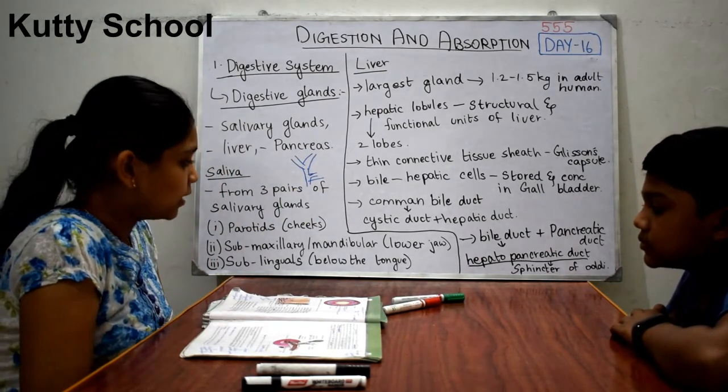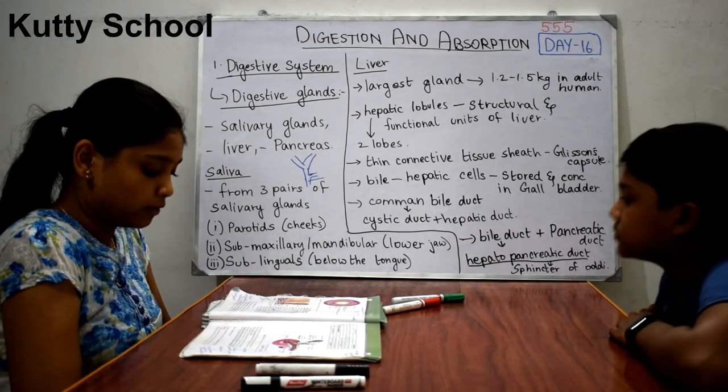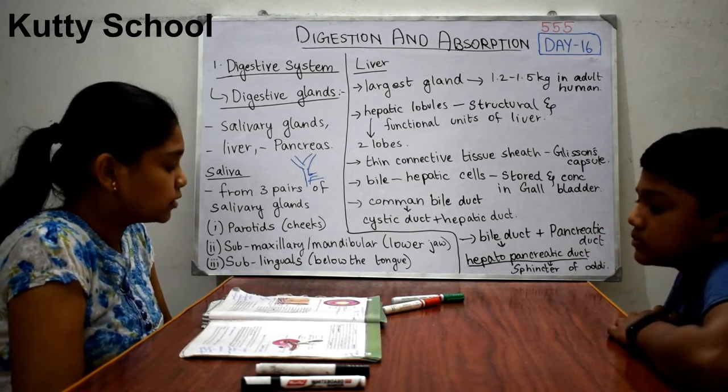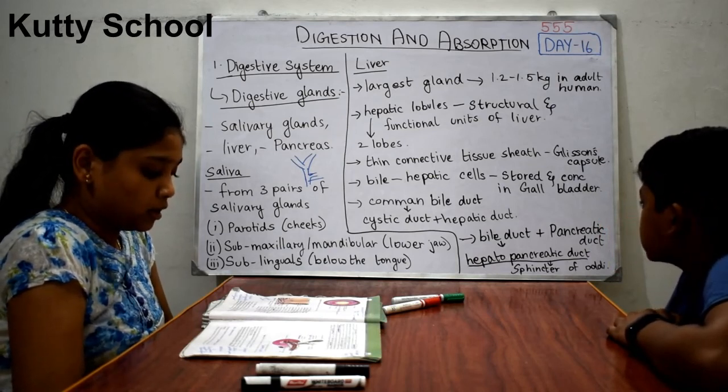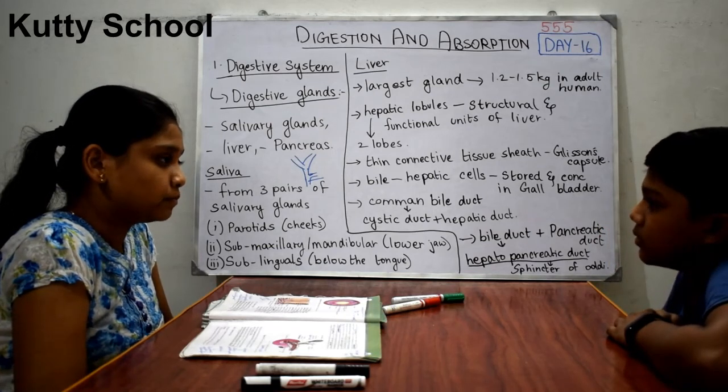So this pancreas secretes a large number of enzymes. The pancreas is a compound gland because it is both exocrine and endocrine.